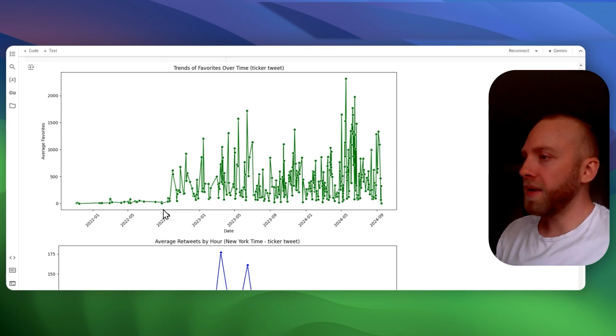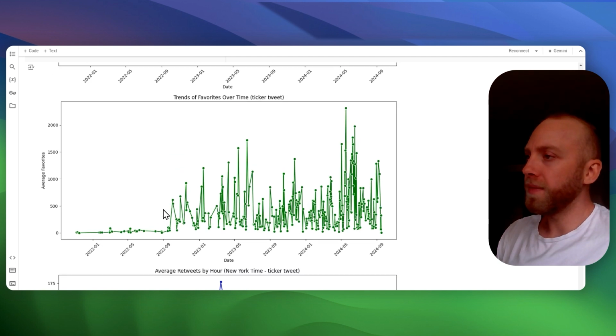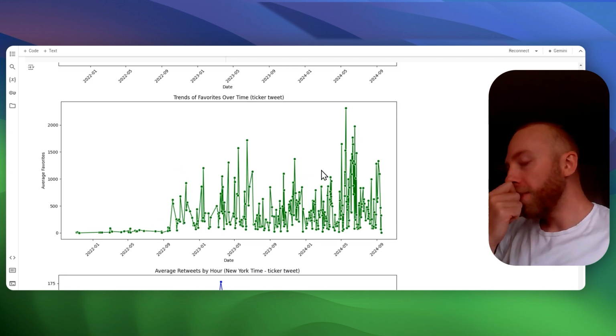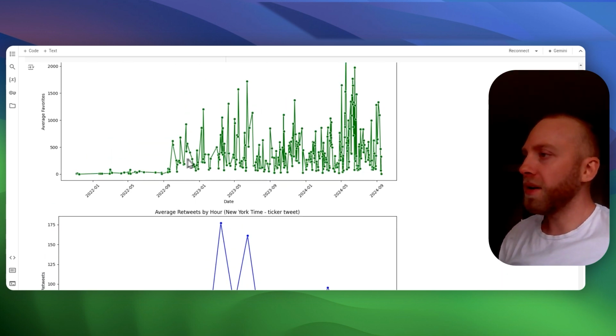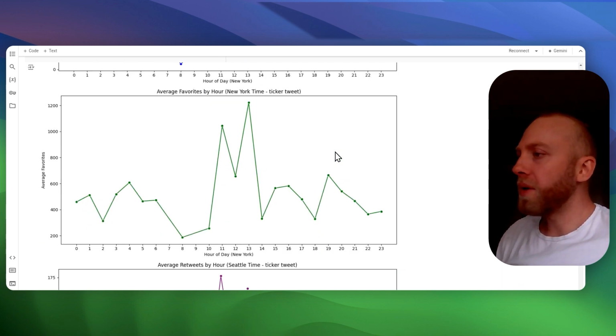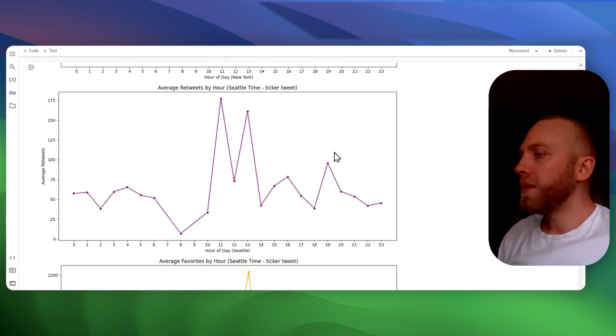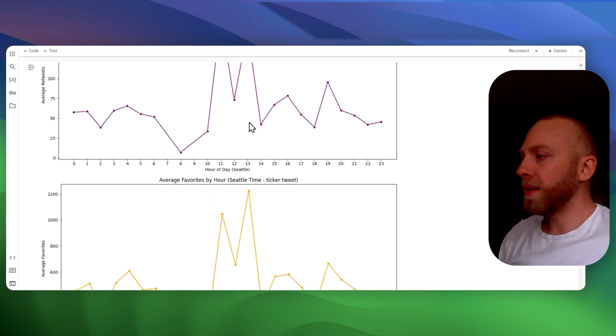For ticker tweets, there doesn't appear to be any kind of outliers here. They all seem to be pretty high.